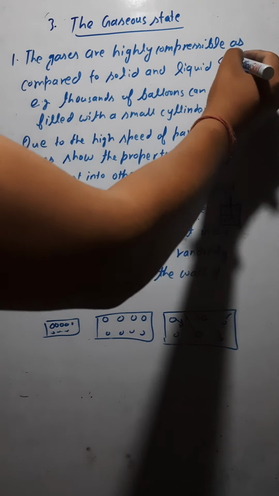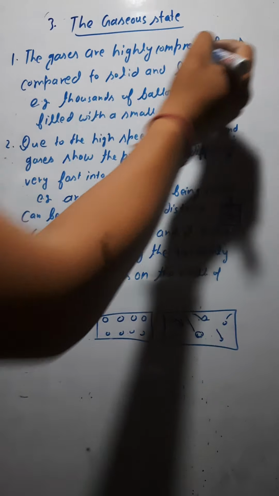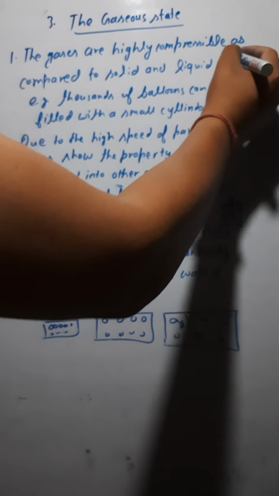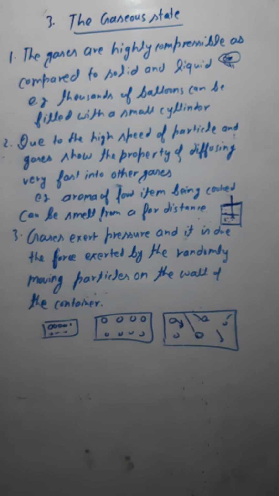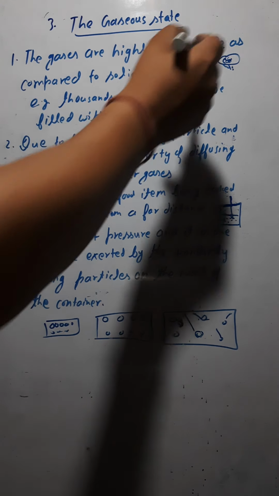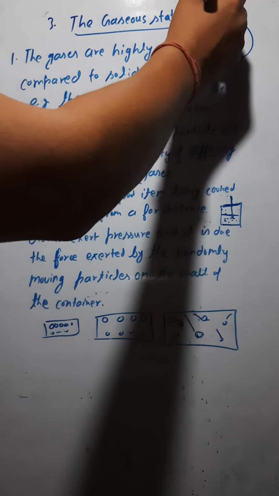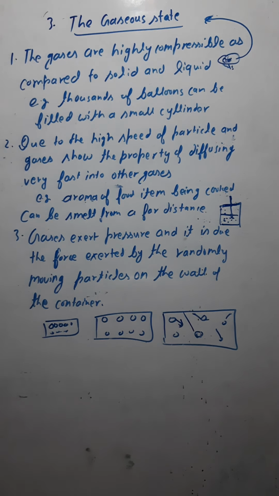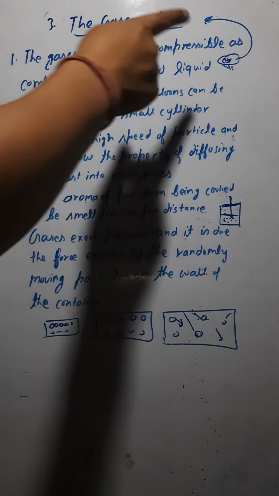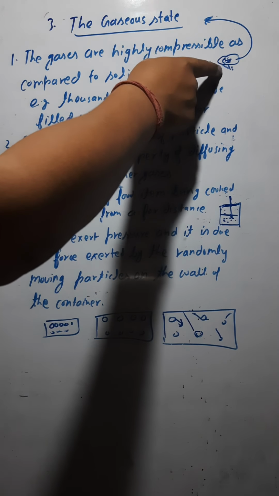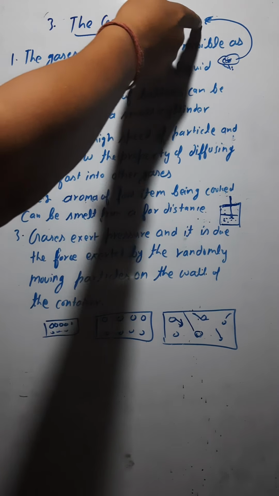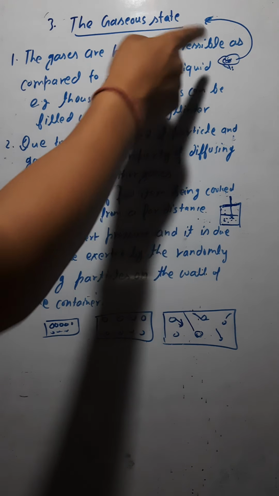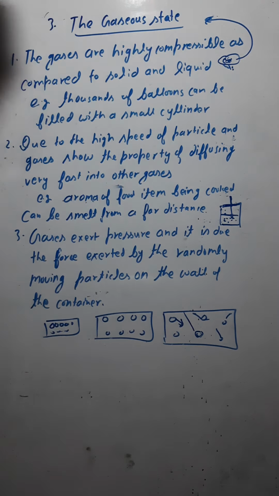Getting, let's say, pakode, etc. You are just cooking here. The aroma of the food item that is being cooked in the kitchen can be smelled if you are at some distance apart. The aroma of the food item being cooked here can be smelled at a far distance, isn't it? You can smell it at a very far distance.